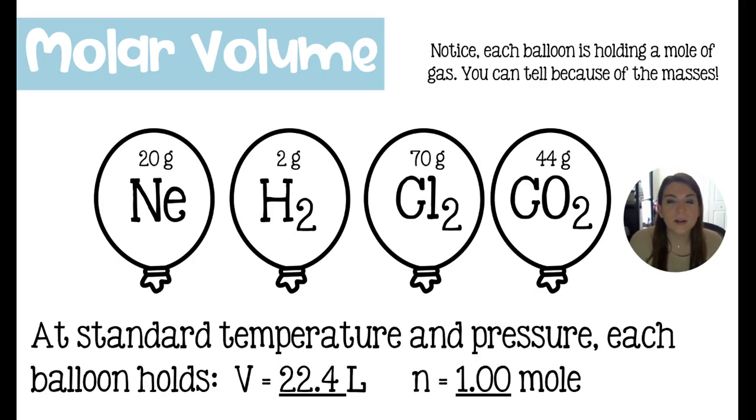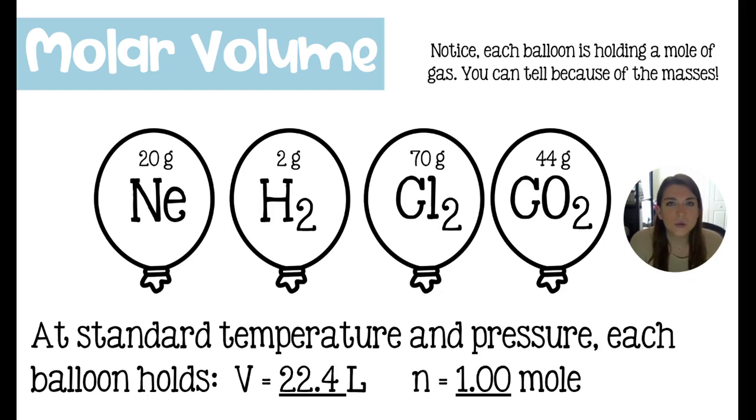This brings us to the concept of a molar volume. If you look at each of these balloons and you take a look at the periodic table, we have 1 mole of each of these gases, and we know this by looking at the mass. We have a molar mass of neon, hydrogen, chlorine, and carbon dioxide. When Avogadro was doing his experiments, he determined that the volume of these balloons would have been the same if the temperature and the pressure were the same for each balloon.